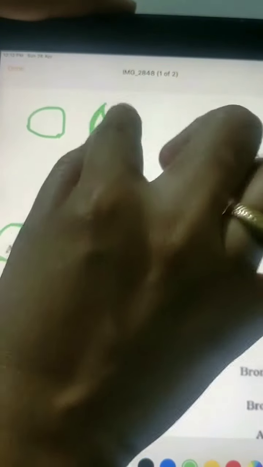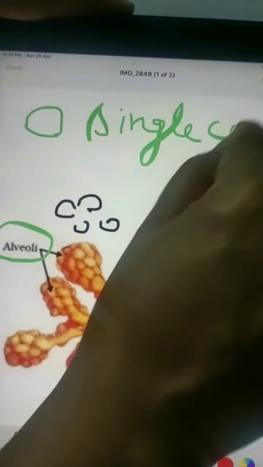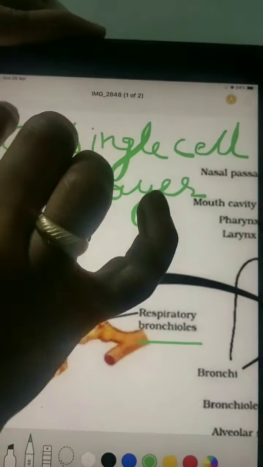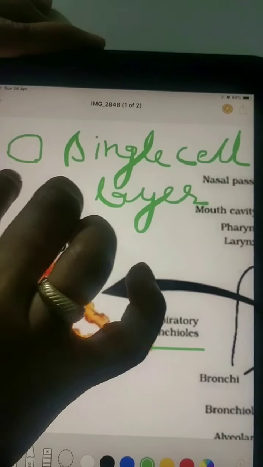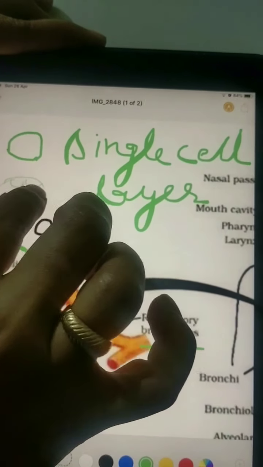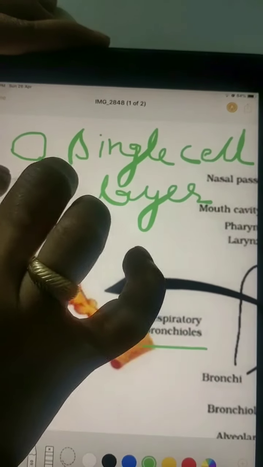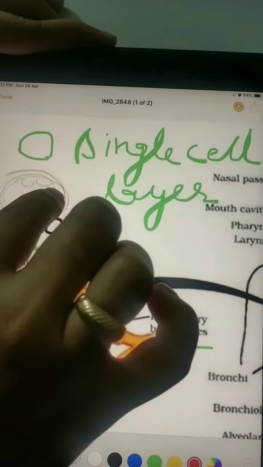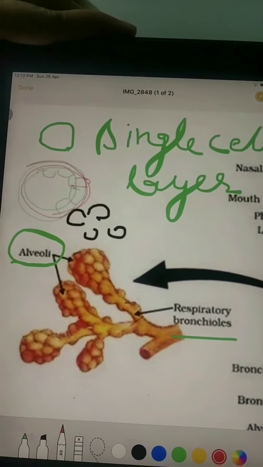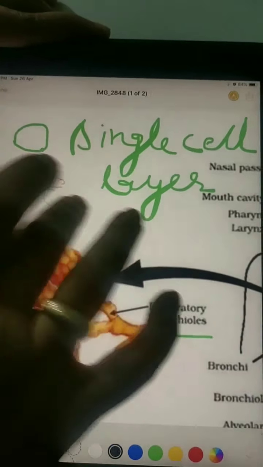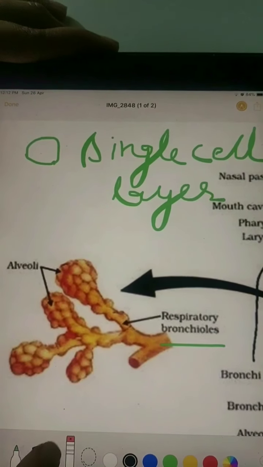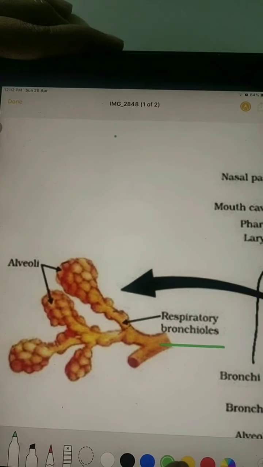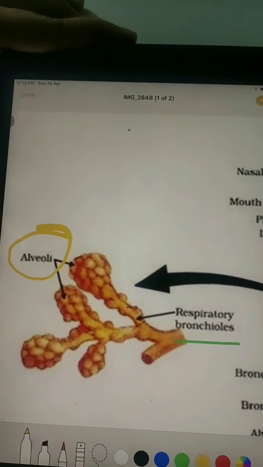This is a single cell layer. We can draw it like this. Actually, it is a single cell layer, very thin. Outside of it there will be capillaries, well supplied with blood capillaries. So here what will happen? Exchange of gases. So these alveoli are actually the structure where exchange of gases occur. So remember this name, very important. Actually the gaseous exchange occurs at the alveoli portion of the lungs.